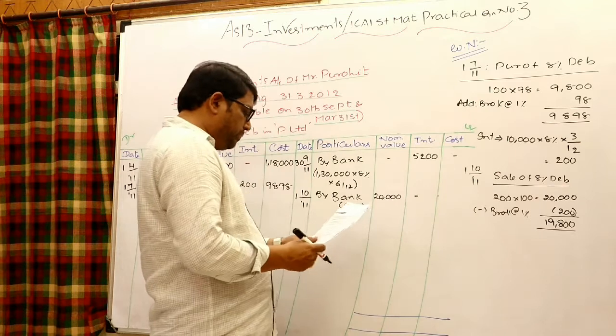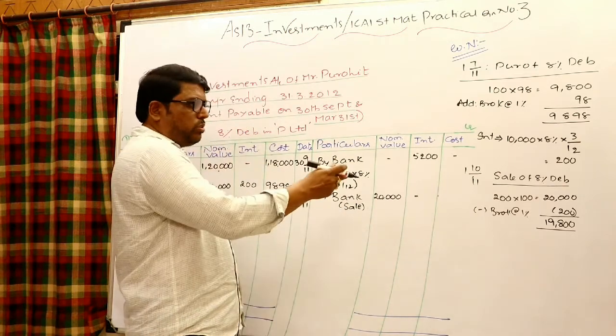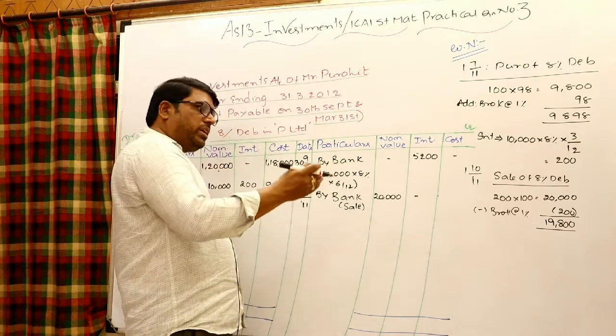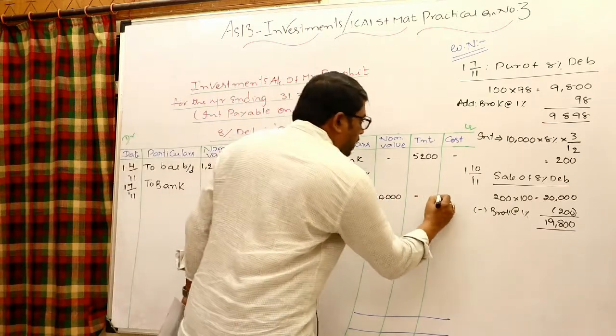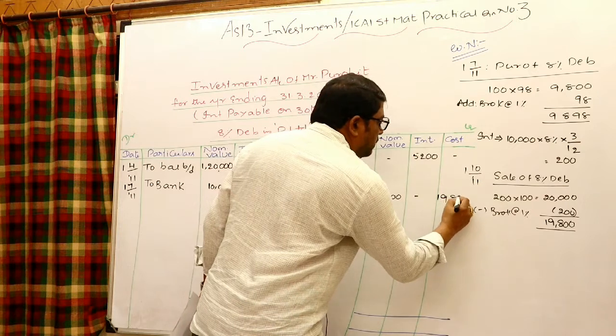Actually it is mentioned as X interest, which means interest is not included and we have to receive it separately, but here no accrued but not due interest is there, so we will not receive anything. Right, here 19,800.